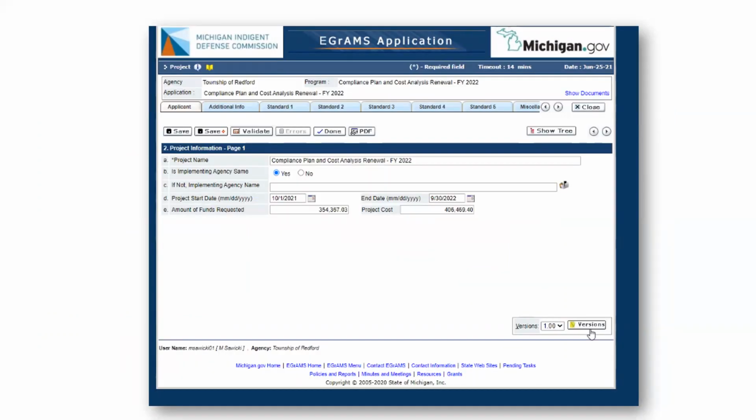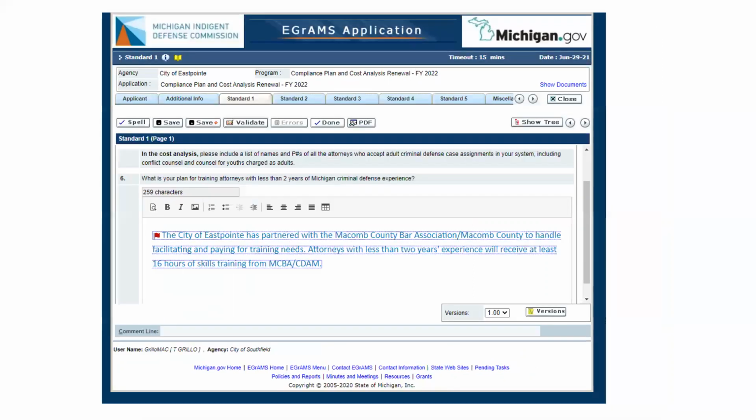Once you click OK, you're ready to make revisions at the beginning of the application. And as you work your way through the tabs for the plan and cost analysis and make changes, you're going to see the version history indicator appear. This is helpful for a few reasons. First, it allows you to make notes of your changes. And second, it alerts MIDC staff to any changes that have been made from the time the document was returned to you until you resubmit it to the MIDC.